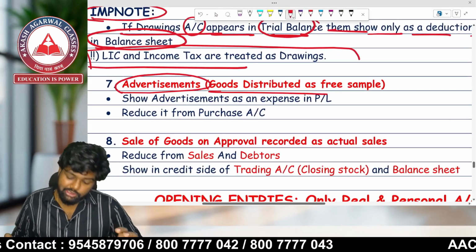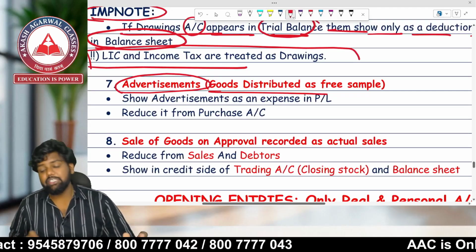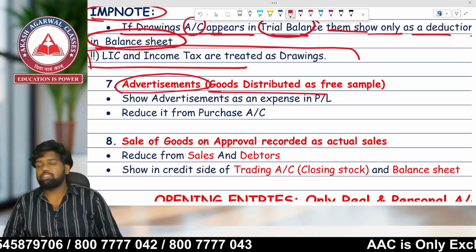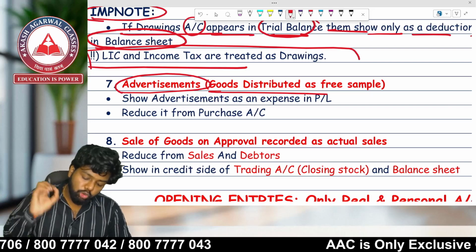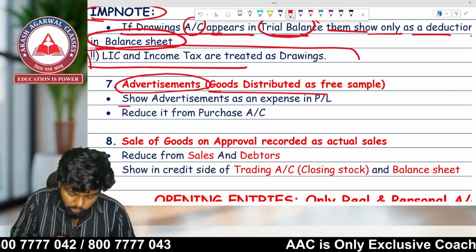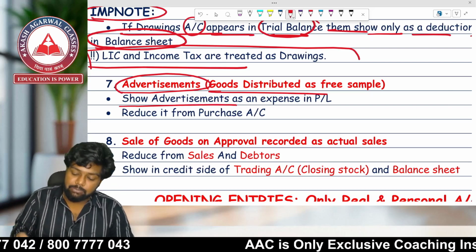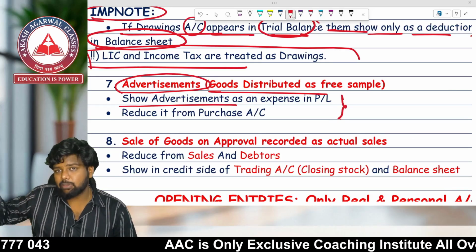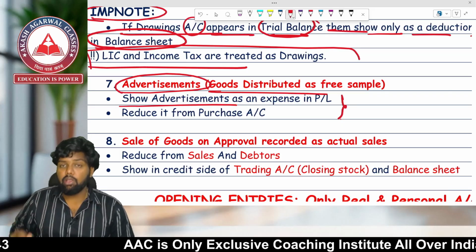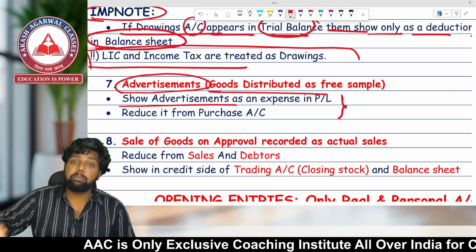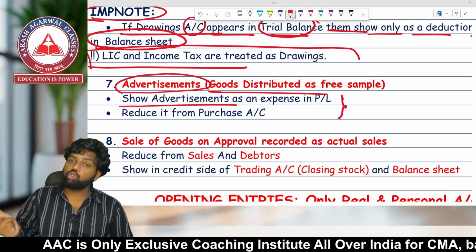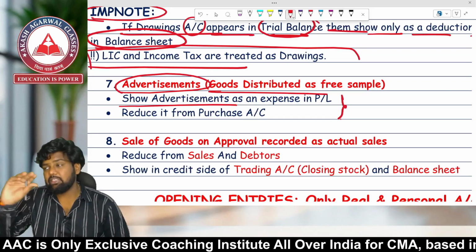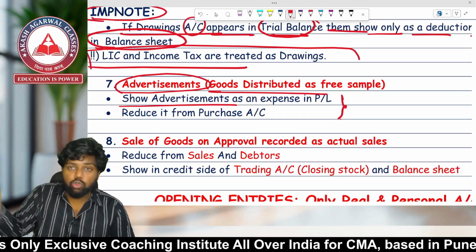Advertisement, goods distributed as free samples. Whenever goods are distributed as free samples, what two effects do we have to make? First of all, show advertisement expense in the P&L, because it is a type of indirect expense. We are distributing goods, but for which purpose? Selling purpose, advertisement purpose. So it will appear in the P&L, and the goods have been distributed, so goods are going out.